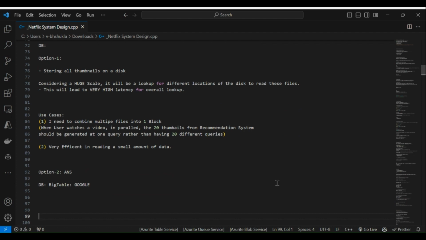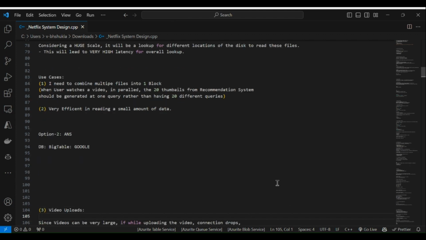Second, option 2, we have a database like Bigtable from Google.